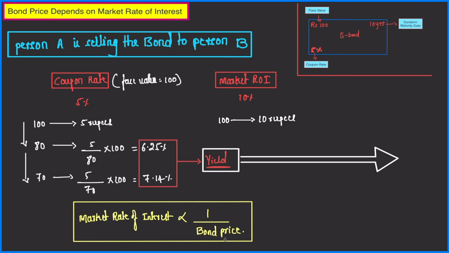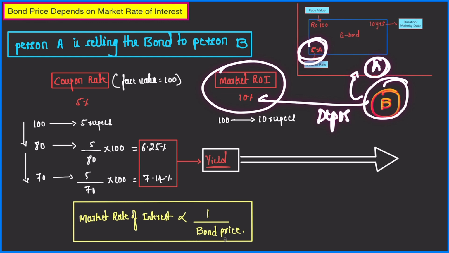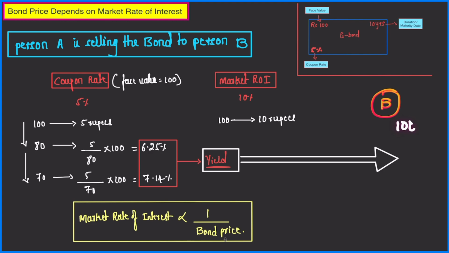Okay. Now, let us say there is this person B. He is interested in investing money in the market. Now, tell me, where will person B invest his money? Will he buy the bond from person A, which is promising him 5% return, or will he invest at the market rate of interest, that is deposit, because deposit is giving him 10% return, right? Let's say he has 100 rupees.